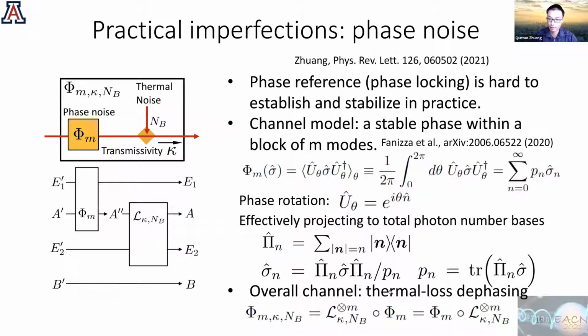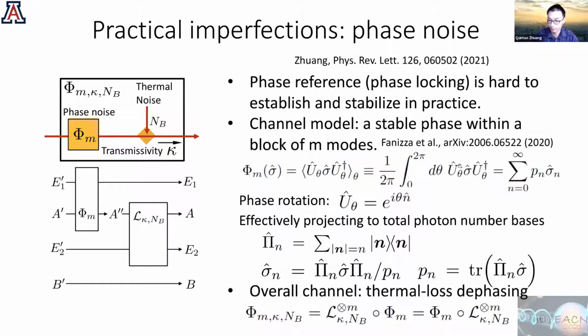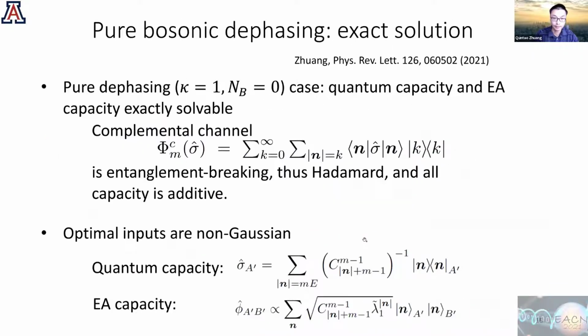So the overall channel can be decomposed as a multi-mode thermal loss channel, with either before or after it a general overall phase rotation that is unknown to you. You can show that in the pure dephasing case, when the transmittivity is 1 and there's no noise, even though this is a non-Gaussian channel, because you have these non-Gaussian photon number projection operators, the quantum capacity and the entanglement-assisted capacity can be exactly solvable.